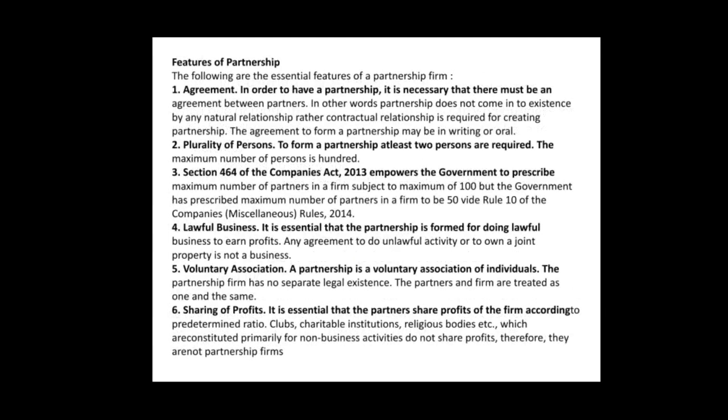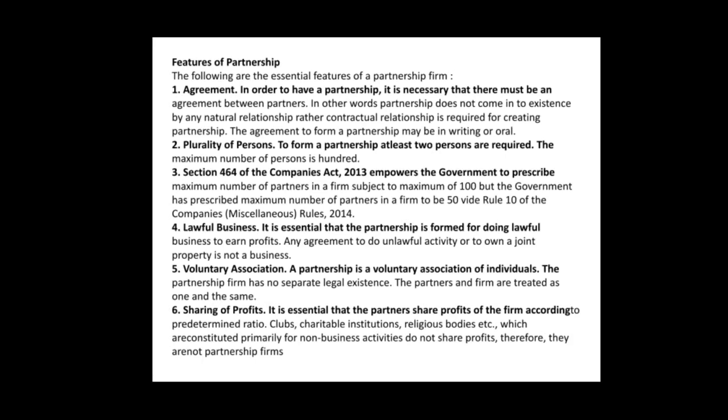Some of the major features of partnership are as under. Now, agreement. All the points which are in bold, only those you have to jot down in the book so that you can get the idea, and I am going to go fast now to make you understand all these points, because they are just to understand only.